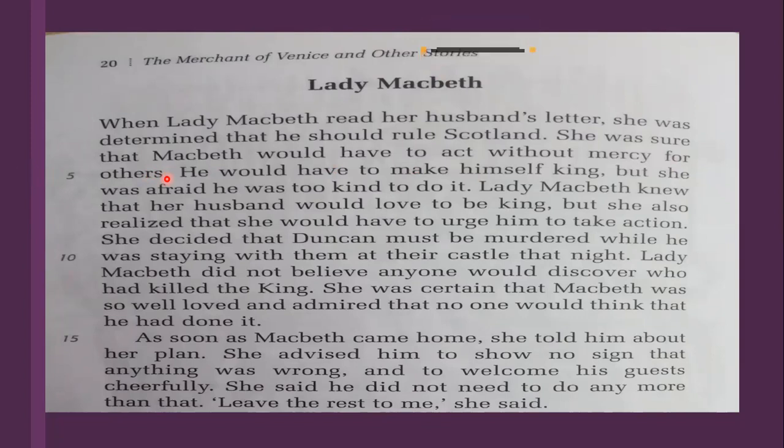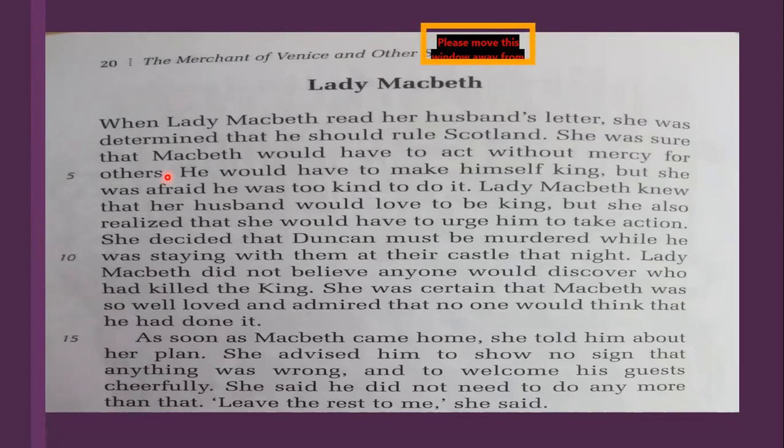And she also understands at the same time that it won't be easy. It won't be an easy journey to be the king. It won't be a piece of cake for Macbeth to be made the king. But she believes, and she's preparing for the fact that Macbeth will have to act without mercy.